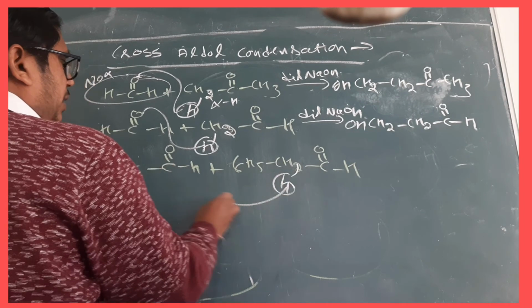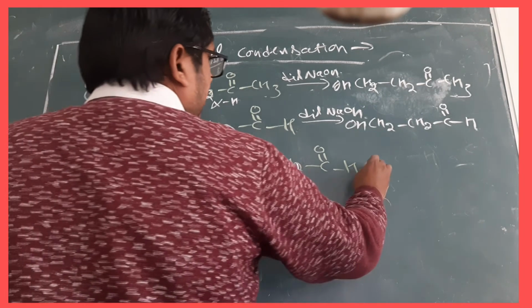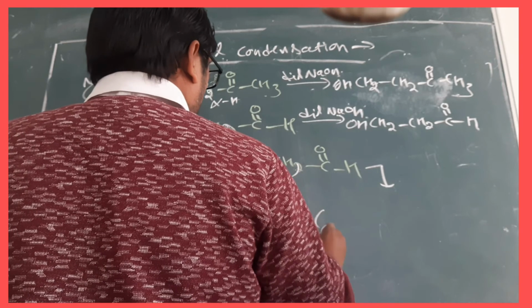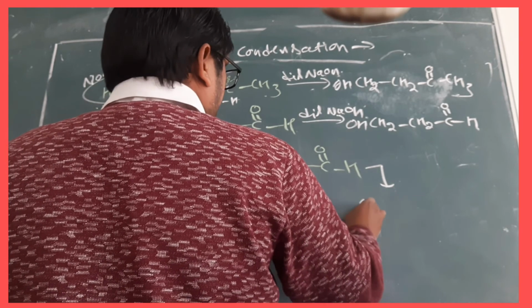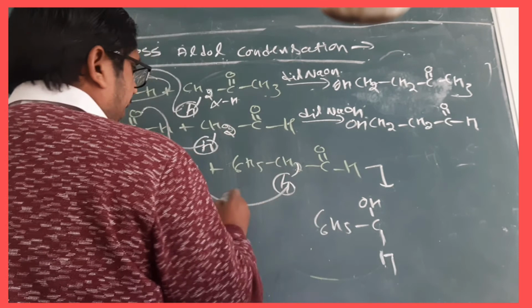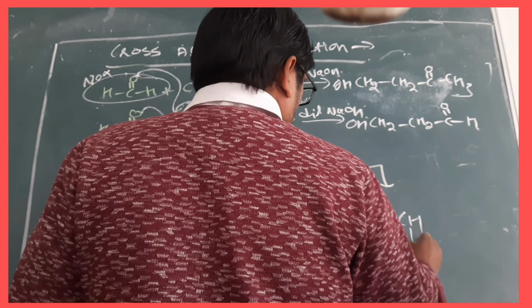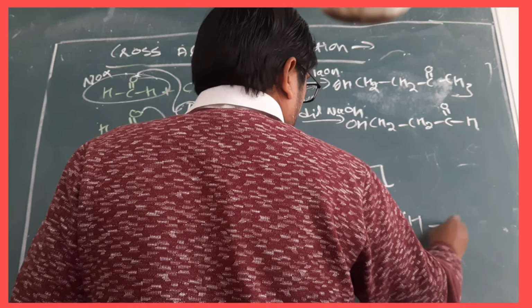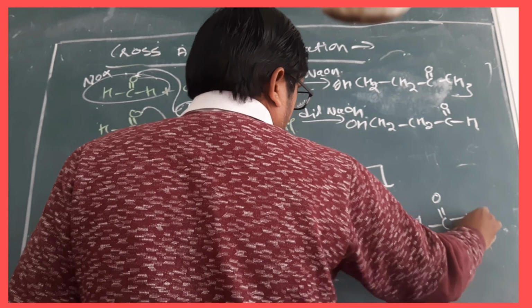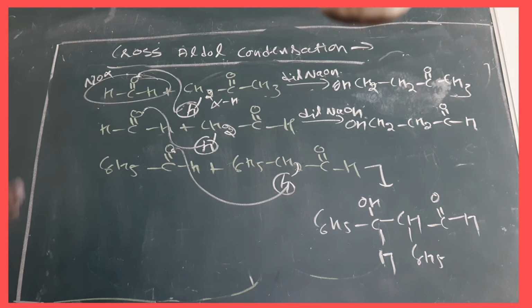We can take it from there. It will go over there. Then the product will be C6H5COH, then CH, C6H5COH. Clear? Are you getting my point?